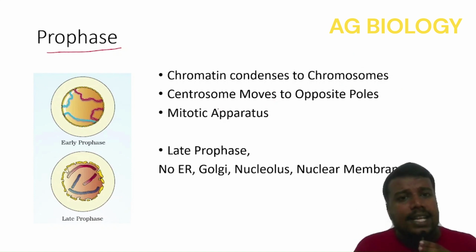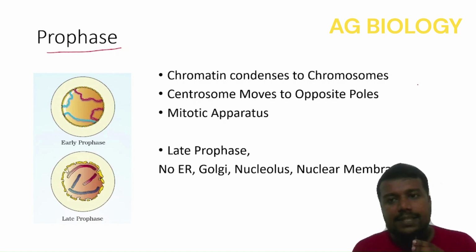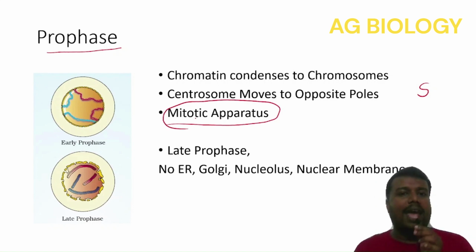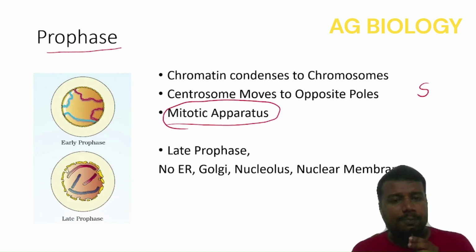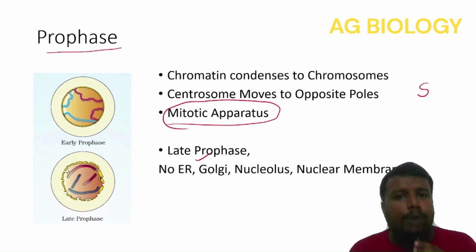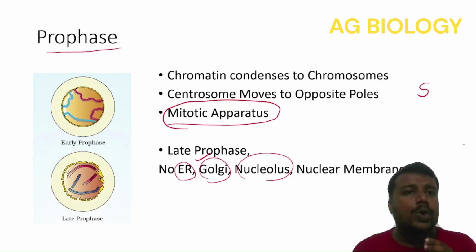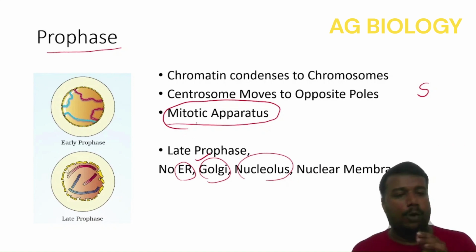And then centrosomes, these are synthesized during which phase of the interphase? S phase. And these centrosomes move to opposite poles. And these radiate out, and along with this, spindle fibers, you call them the mitotic apparatus. We will see this. And during the end of prophase, all these membrane-bound organelles like ER, Golgi, nucleolus start disappearing. And the nuclear membrane is also invisible during the late prophase.